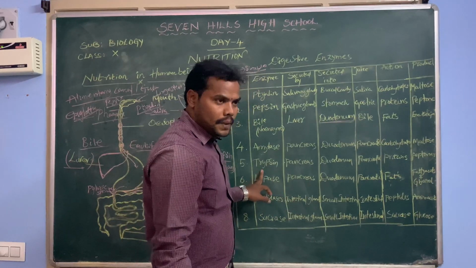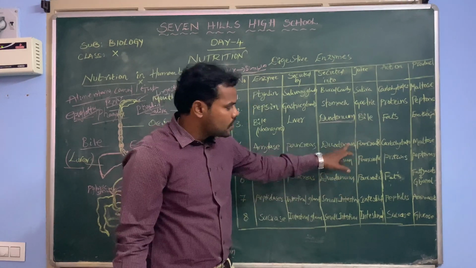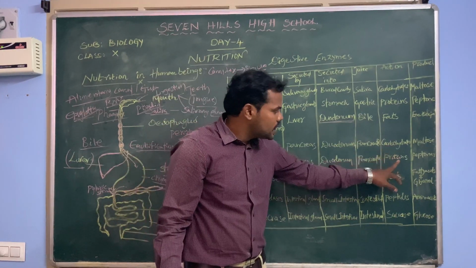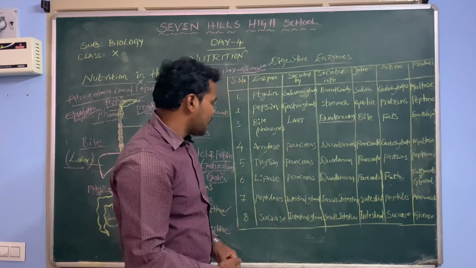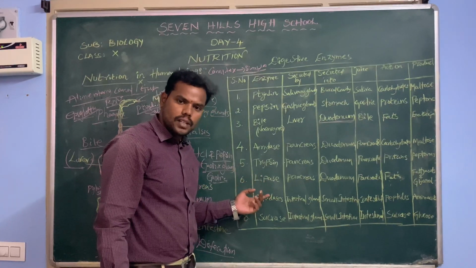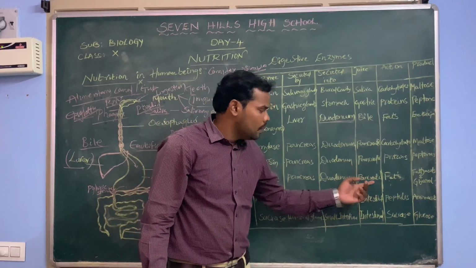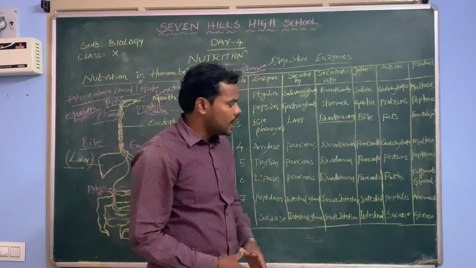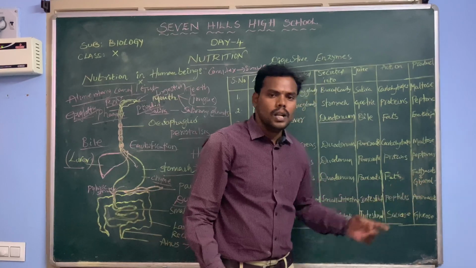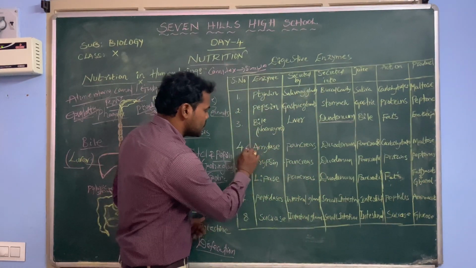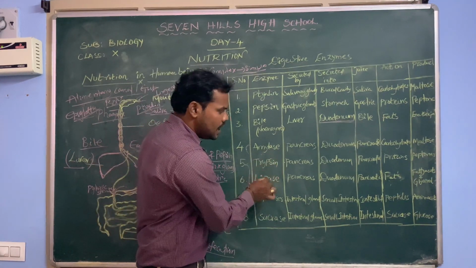And trypsin is another enzyme released by the pancreas, and it is also released into the duodenum, and it is also present in the pancreatic juice, and it acts on the proteins and converts the proteins into peptones. And lipase is another enzyme released by the pancreas. It is also released into the duodenum. It is also in the pancreatic juice, and it acts on the fats, and breaks down the fats into fatty acids and glycerol. If we observe here, these three enzymes, amylase, trypsin, and lipase, are secreted by the pancreas only.